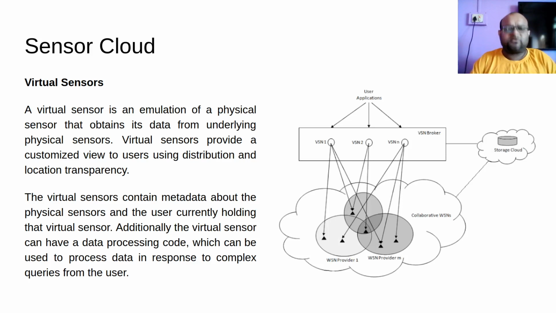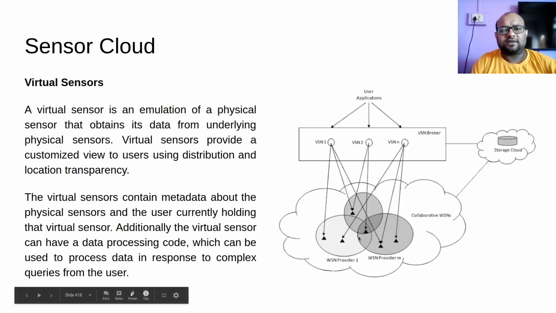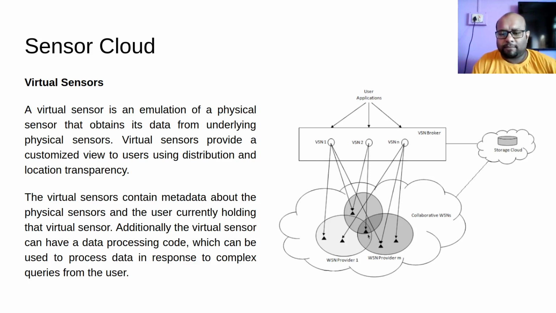Now let us talk about virtual cloud. Before I read this out, let us try to understand virtual sensor with this diagram. I have multiple WSNs over here. Each of these WSNs has different sensors. All these sensors will come together to create this collaborative WSN. So these different WSNs come together and form a bigger WSN that works as one. These different WSNs will have different sensors, and these sensors will come together to form a virtual sensor.